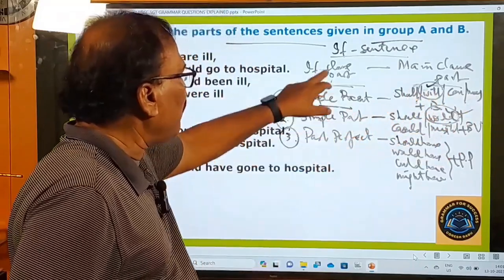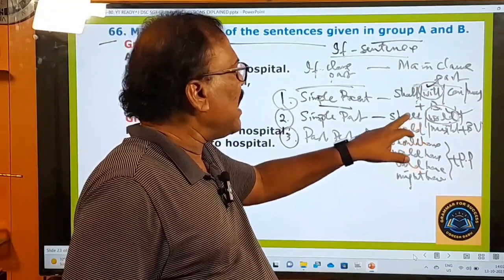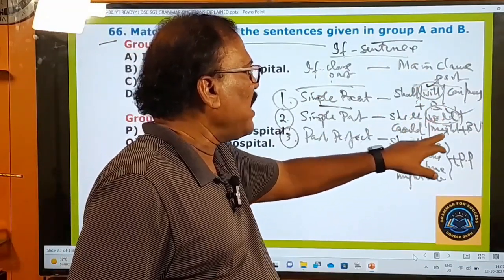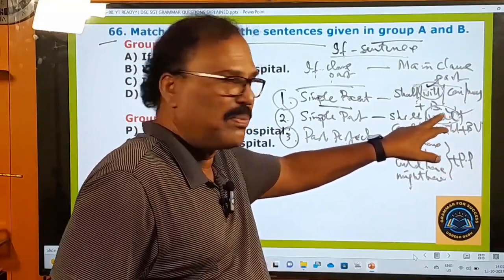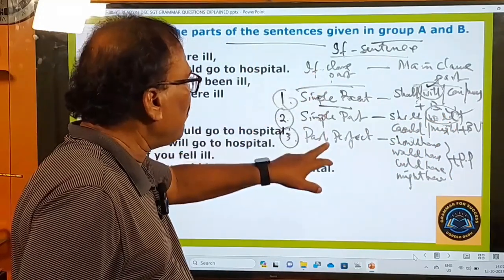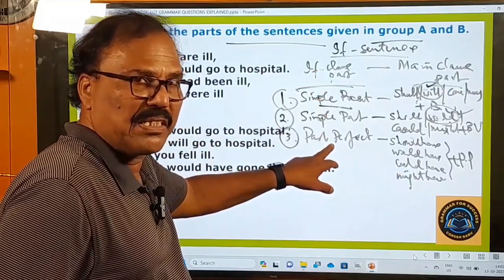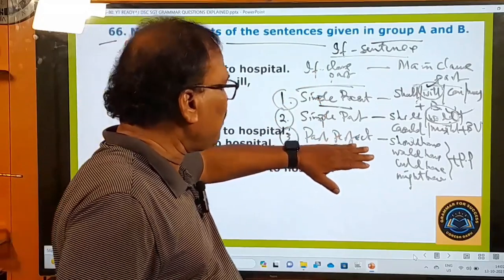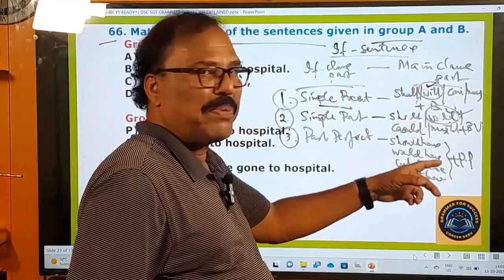And if in the if clause part there is simple past tense, there must be a sentence with should or would or could or might plus base verb, and preferably would. And if in the if clause part there is past perfect, had plus PP, then in the main clause part there must be should have, would have, could have, might have plus PP. So this is there.